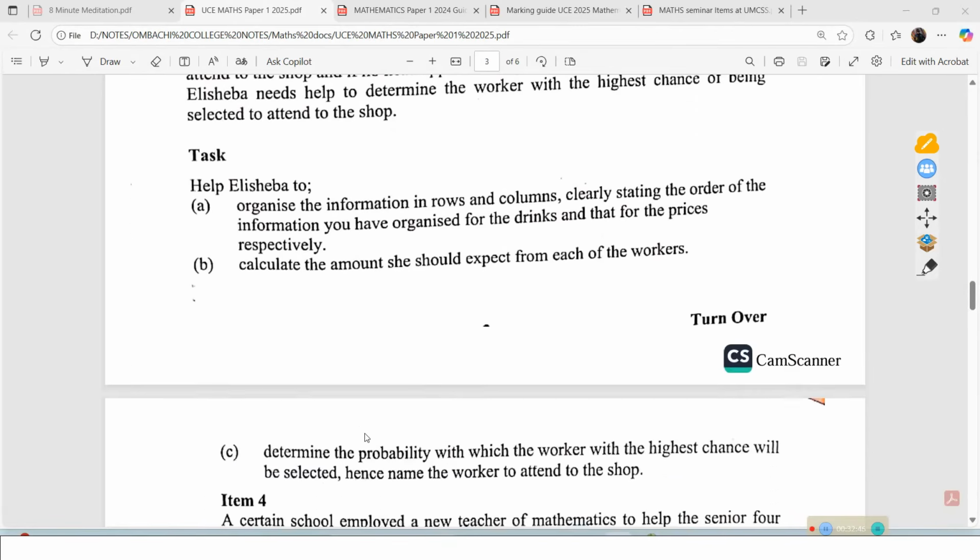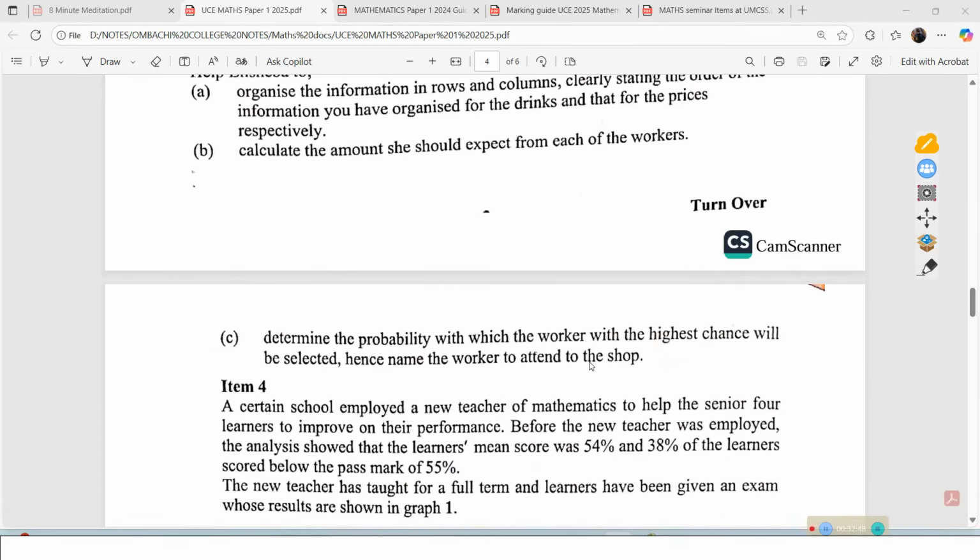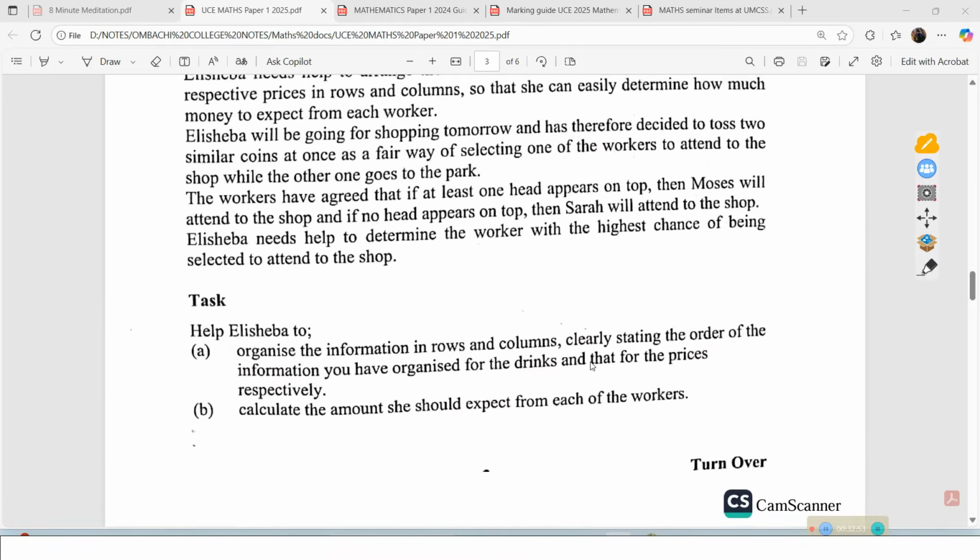We are told to determine the probability with which the worker with the highest chance will be selected, hence name the worker. But again, we are told the workers have agreed that if at least one head appears on top, then Moses will attend to the shop.